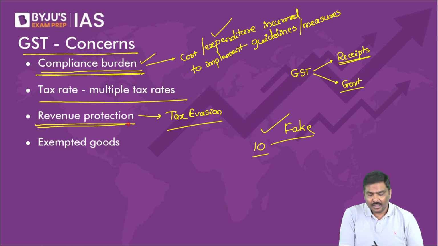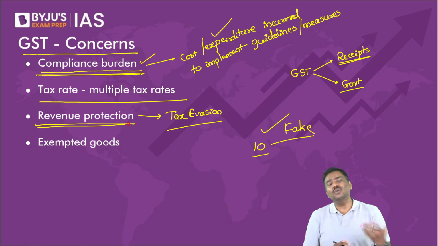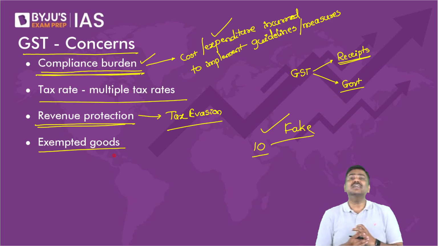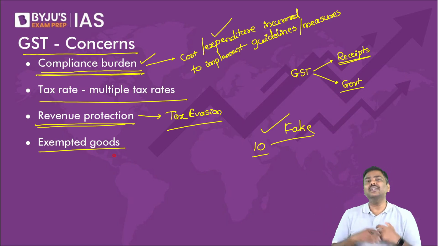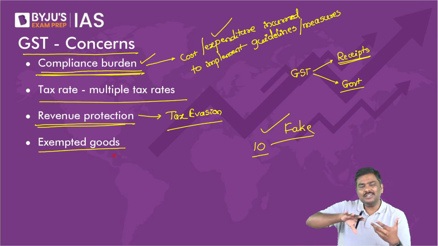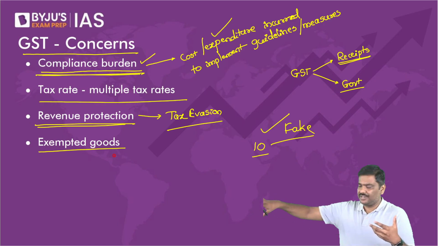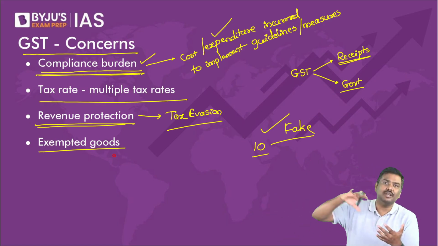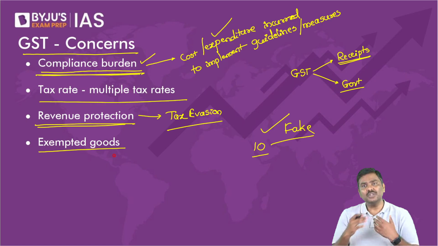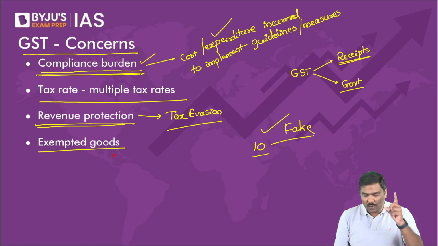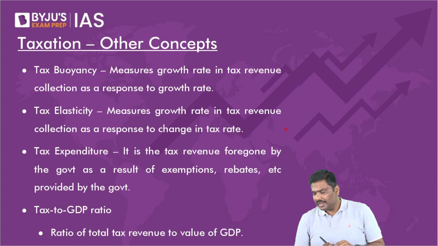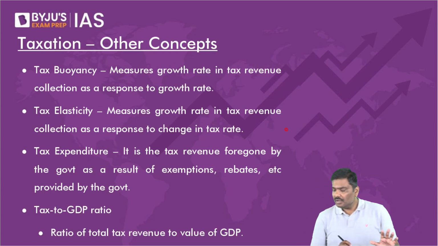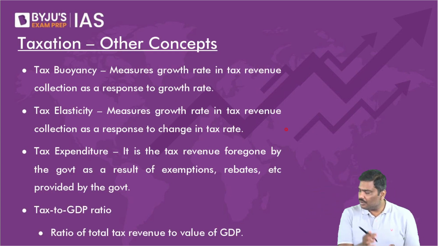And finally, there are also certain exempted goods. We cannot have a GST and certain goods which are out of GST. We will have to bring these exempted goods under GST so that we can achieve the objective of one nation, one indirect tax. Any problem here? Please do let me know.